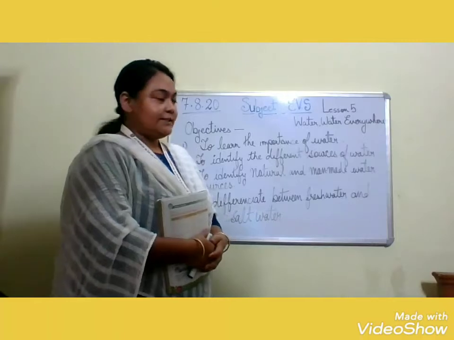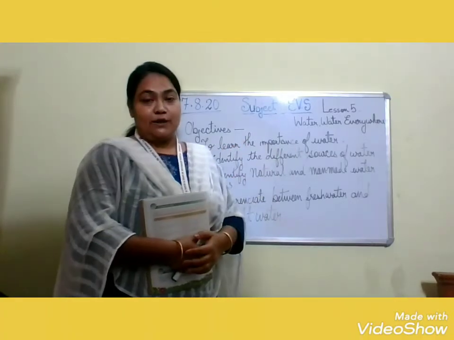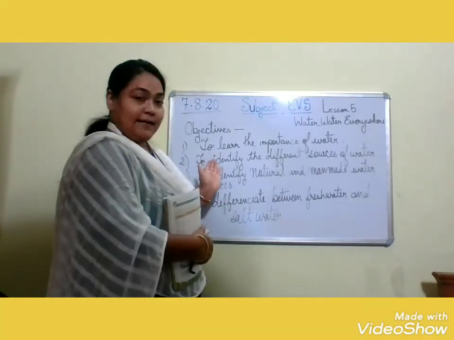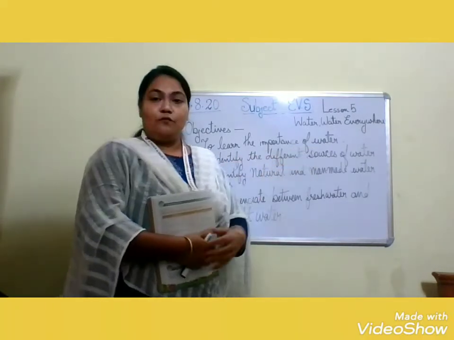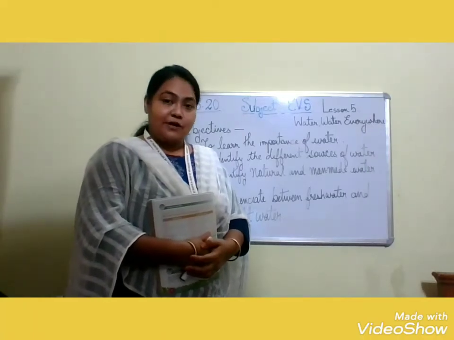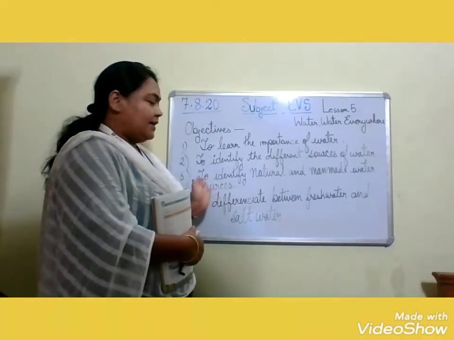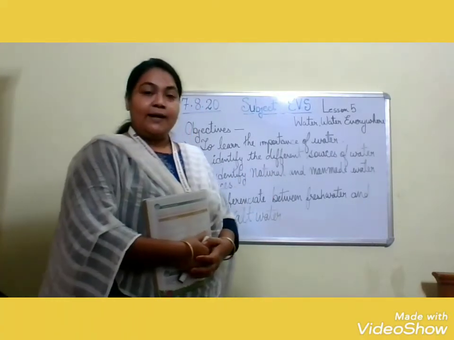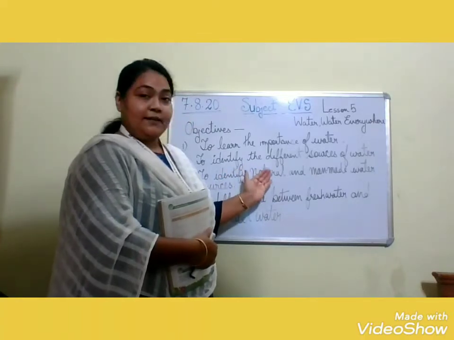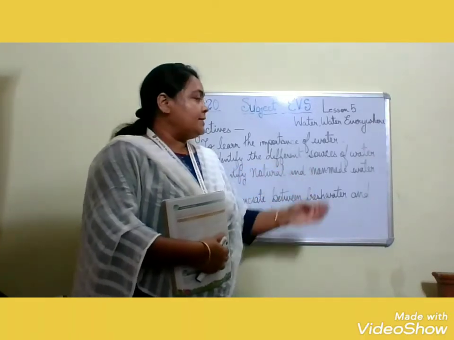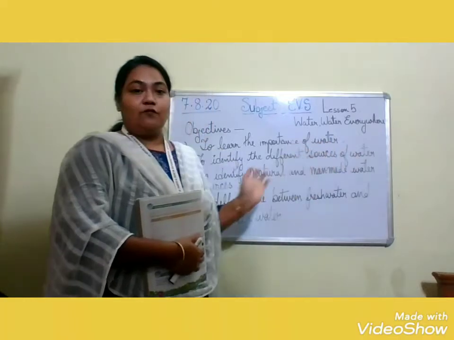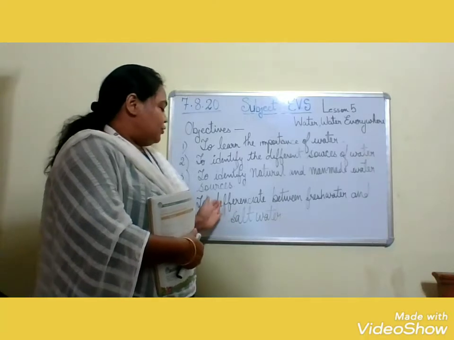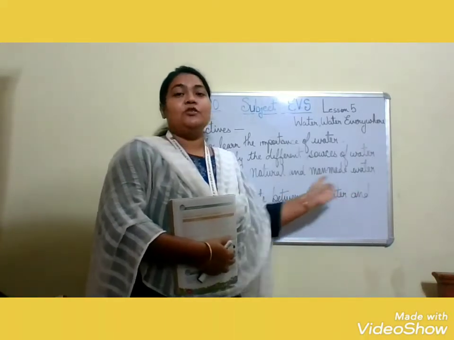So the first objective is to learn the importance of water. That means why water is important. Second point, to identify the different sources of water. That means sources of water means from where you get water. Then the third point, to identify natural and man-made water sources. That means all the natural sources of water and the man-made sources of water you are going to learn. And the last point, point number 4, to differentiate between fresh water and salt water.